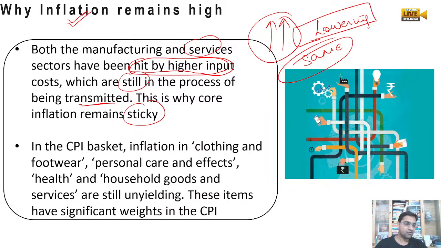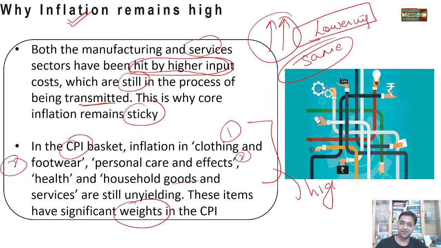And we all know that in our CPI basket, consumer price index basket, clothing, footwear, personal care and effects, healthcare, household goods, services, they have the maximum part. They have the significant weights. And these products are having high rates. So because of that, even after the RBI is increasing the interest rate, the inflation is not coming down, and still it comes under the criteria of sticky inflation.